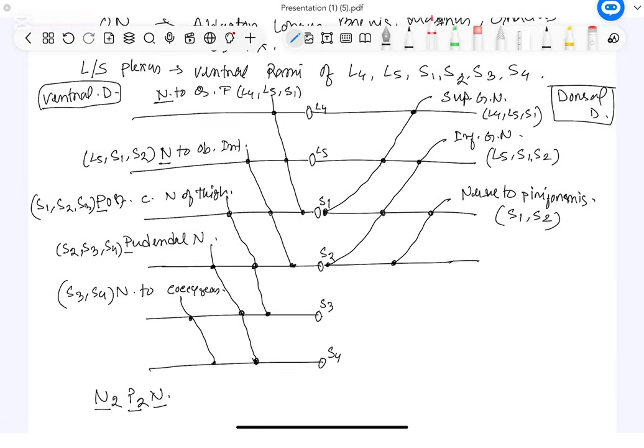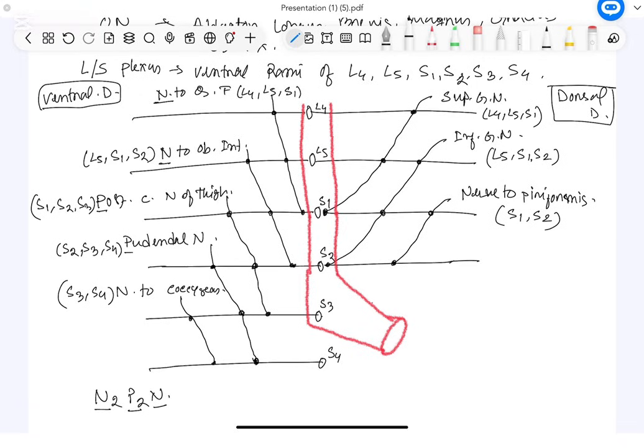Now, I will change the color and I will make you understand how it is forming. First, from the dorsal division of L4, L5, S1 and S2, they will unite and a branch comes. Again, from the ventral division of L4, L5, S1, S2 and S3, this will make a nerve.